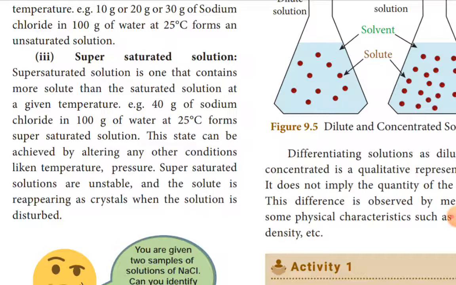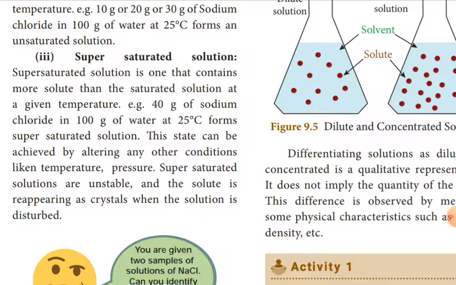Only 36 gram is the maximum solubility in 100 gram of solvent. 36 gram of sodium chloride can be dissolved in 100 gram of water at 25 degrees. But here we are dissolving more solid than saturated at the given temperature, 40 gram of sodium chloride in 100 gram of water at 25 degrees. This forms a supersaturated solution.